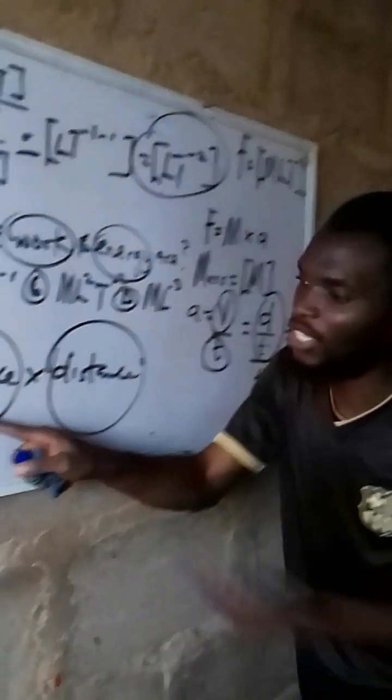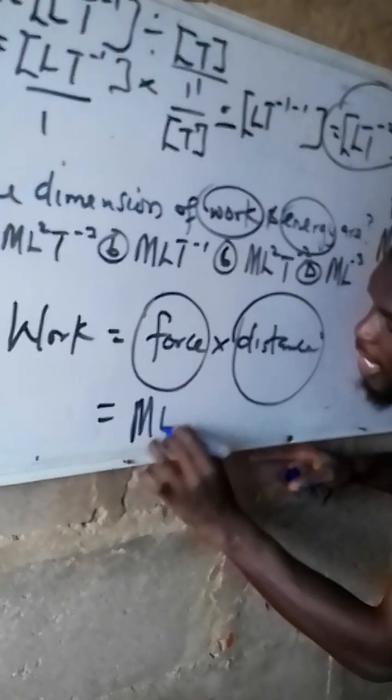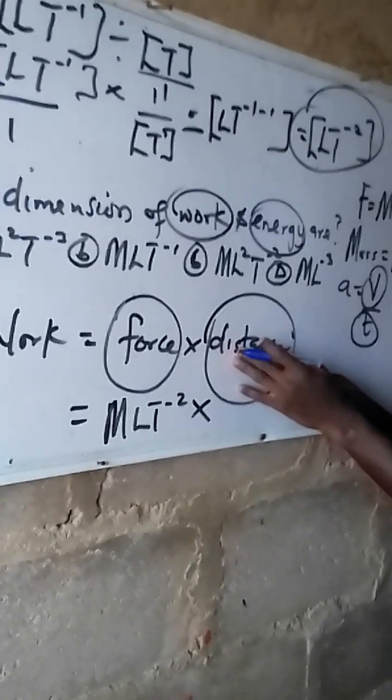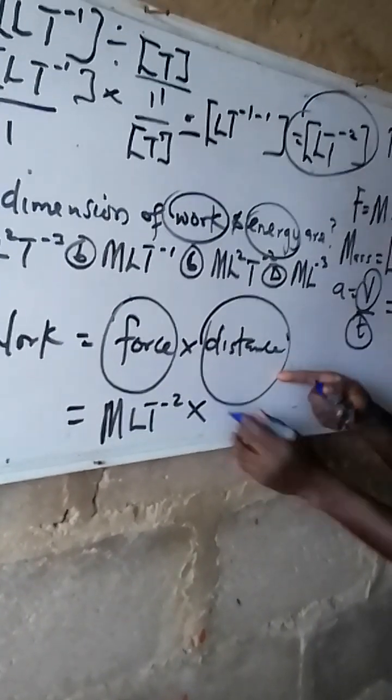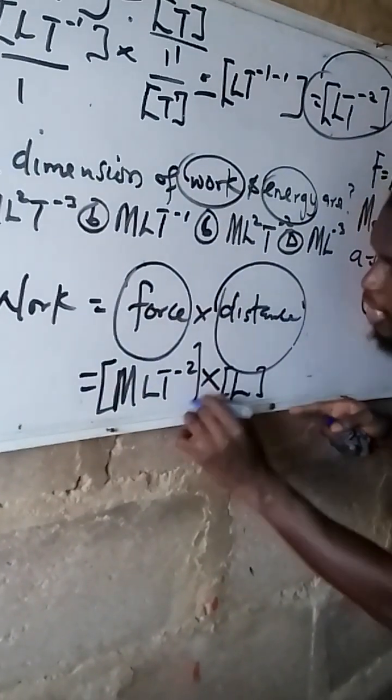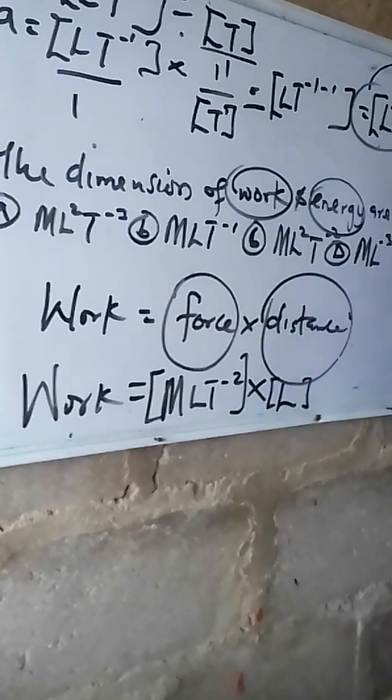Then come down here, put what? M L T per 2 times the dimension for D, which is what? You know it's a distance. It is L, capital L, enclose in bracket. All these things, enclose them. Then match them together. You have done your work done. Then you pick your correct answer.